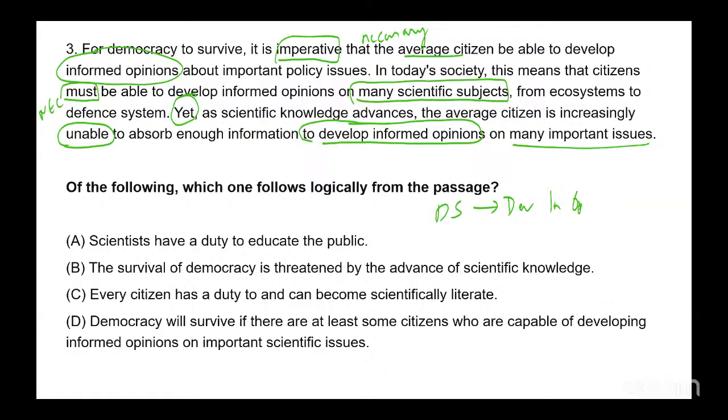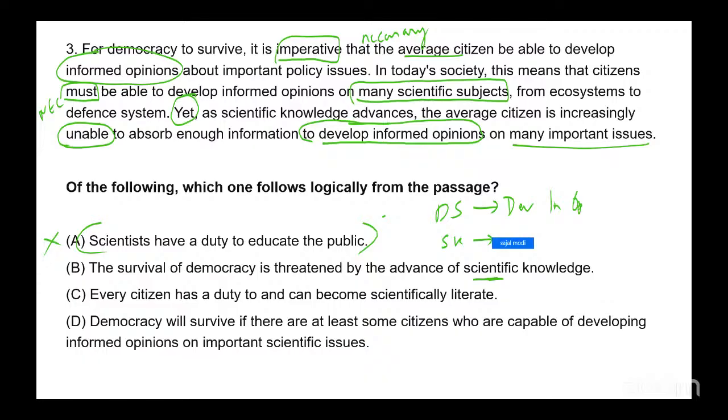A says, scientists have a duty to educate the public. Really? Is this supported? No, this is out. B, the survival of democracy is threatened by the advance of scientific knowledge. Yes, because scientific knowledge, right?